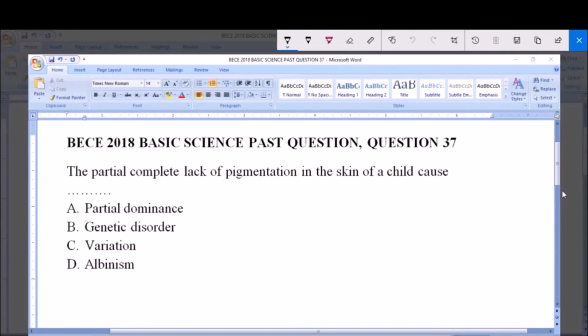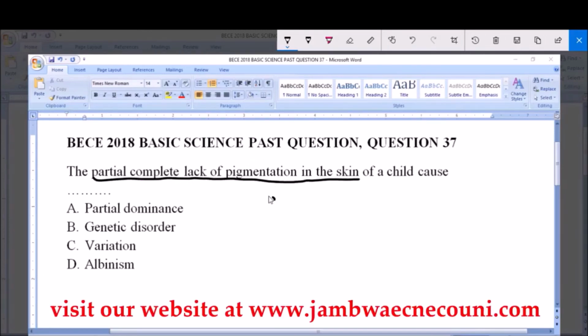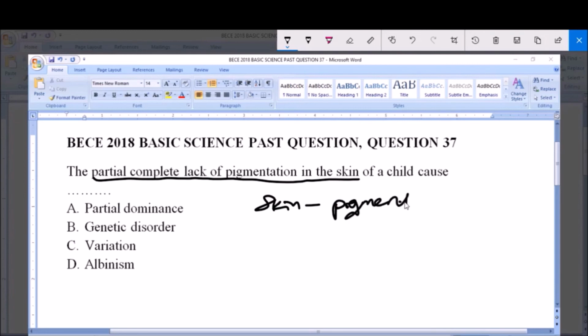Now the question says the partial or complete lack of pigmentation in the skin of a child causes dash. The keywords here are the partial or complete lack of pigmentation of the skin. Like we know, the skin has pigmentation, a pigment that gives the skin its color, and in man this pigment is what we call melanin. So the question says that the partial or complete lack of this melanin on the skin of a child will cause dash.